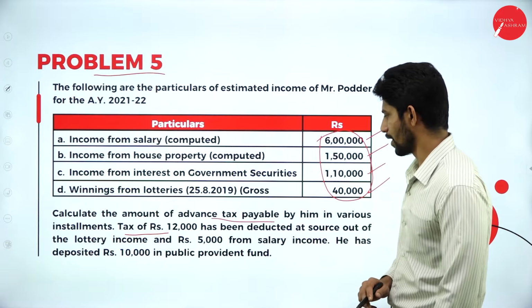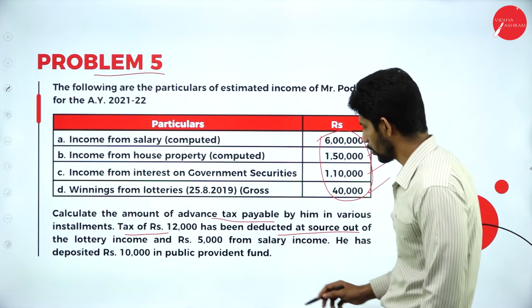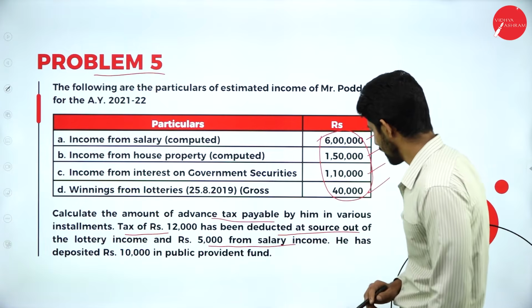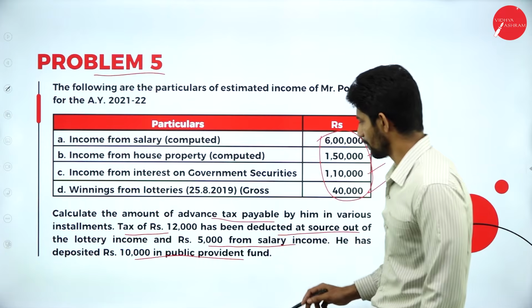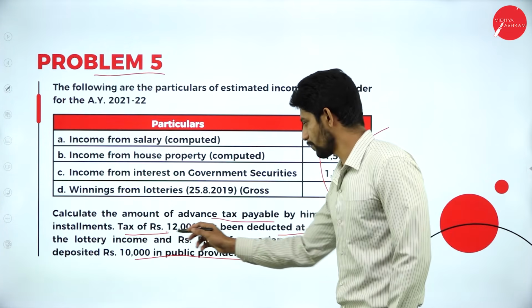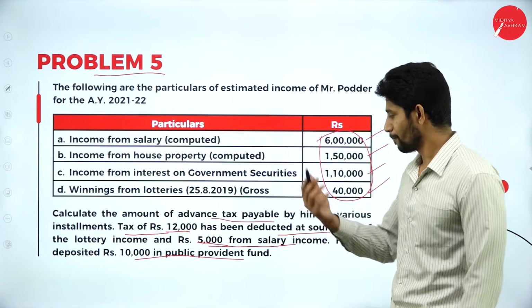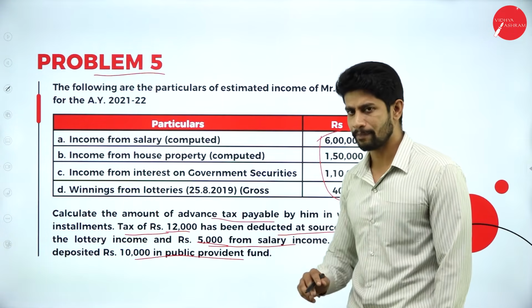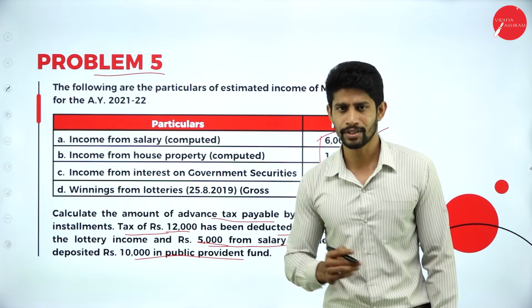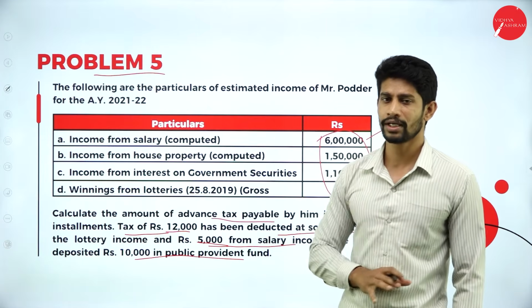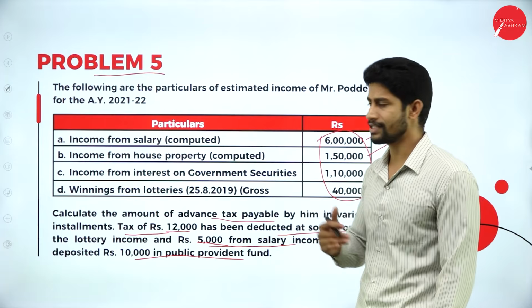Tax of rupees 12,000 has been deducted at source out of the lottery income, and rupees 5,000 from salary income. He also deposited 10,000 rupees in public provident fund. That means they already deducted the tax of 12,000 and 5,000, and he deposited 10,000 rupees to the PPF account, that is public provident fund. By using this information, you are supposed to compute the total income of that person and the total tax on the total income. Then the advance tax is to be paid for each installment.